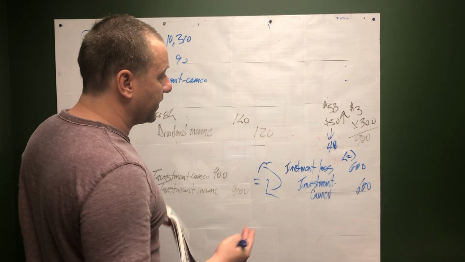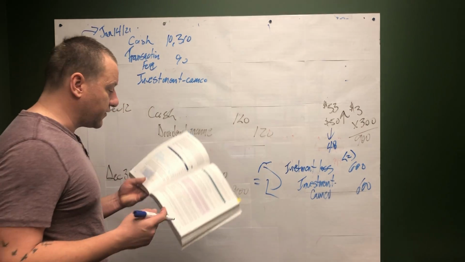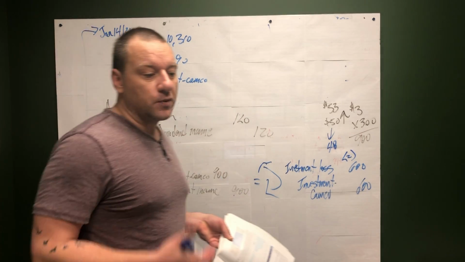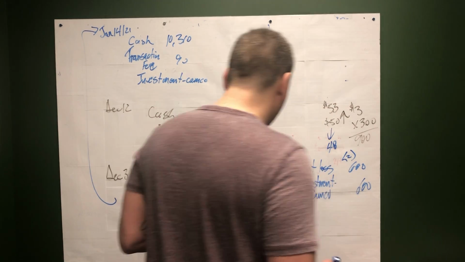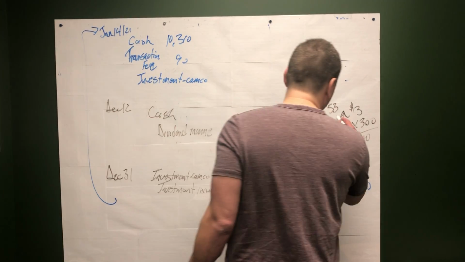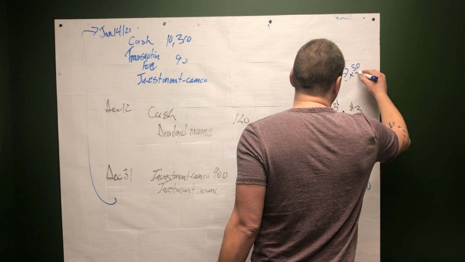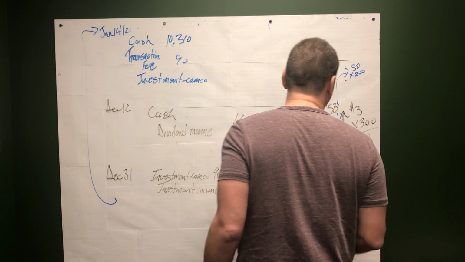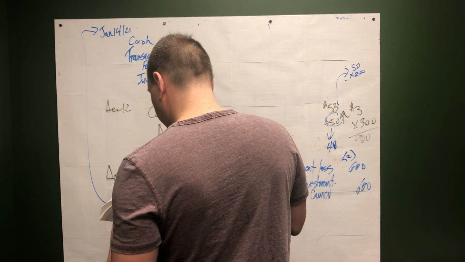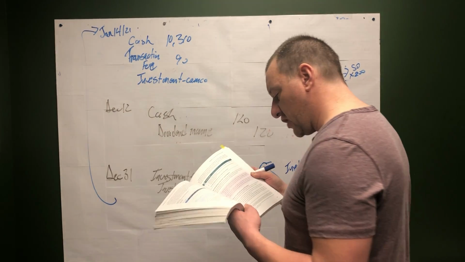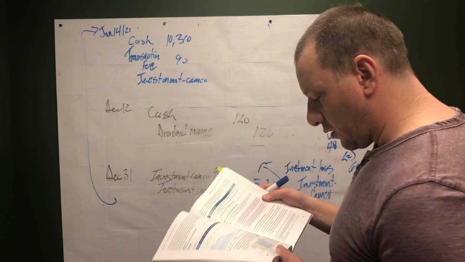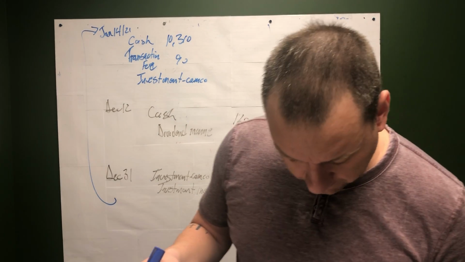It was originally valued on our books at $15,000 for 300 shares, but we only sold 200. So we're going to take 50 bucks, because we knew we bought it for $50, times 200 shares.